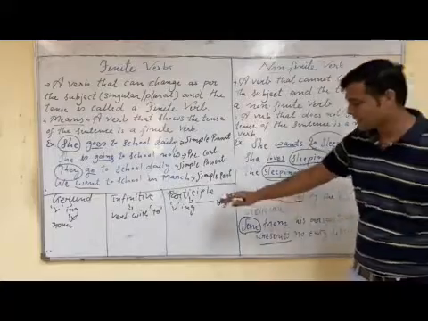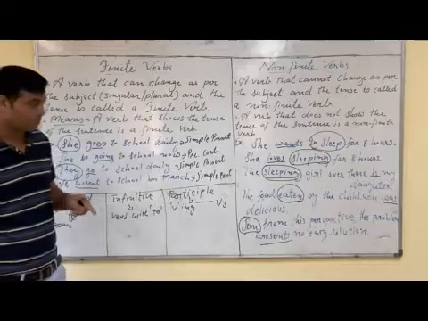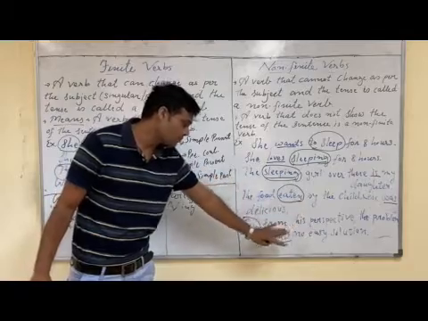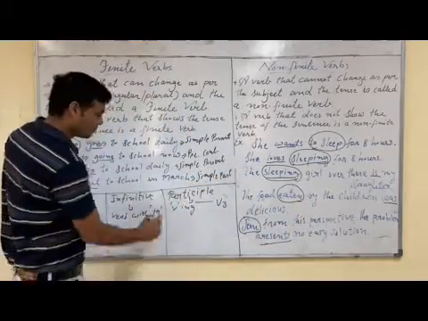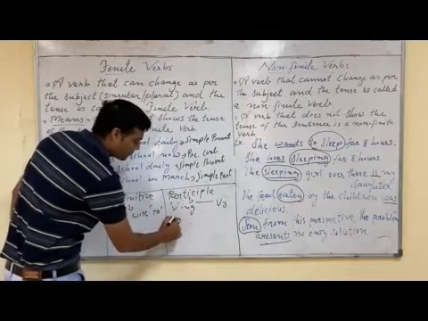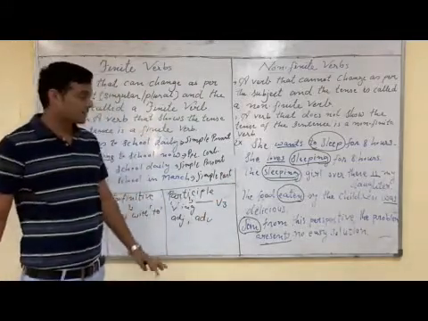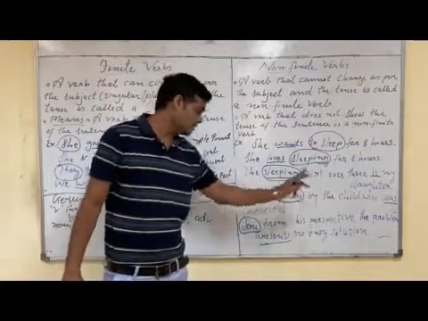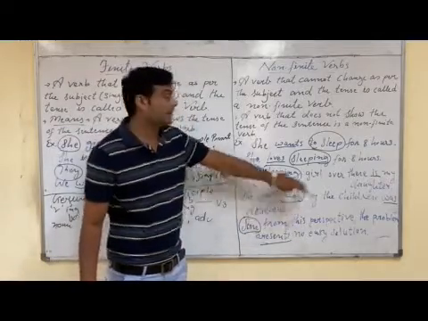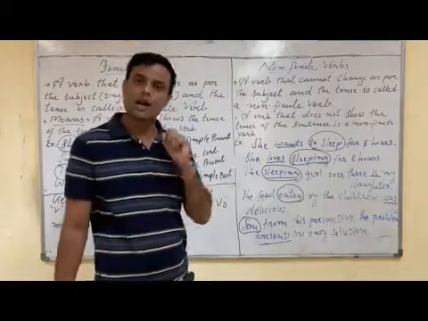Now the last one, that is participle. Participle does the function of both adjective as well as adverb. How? Participle means verb with ing as well as a V3 past participle, they function as an adjective or adverb. See this example, the food eaten by the children was delicious. In this sentence we have already marked that eaten is a non-finite verb, but here it is an adjective. How is it an adjective?